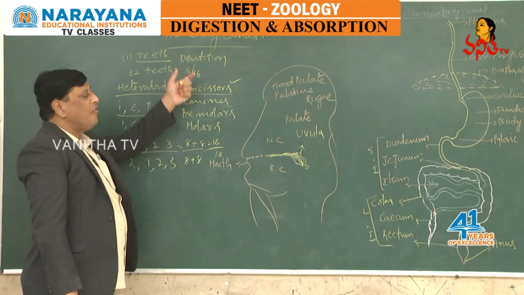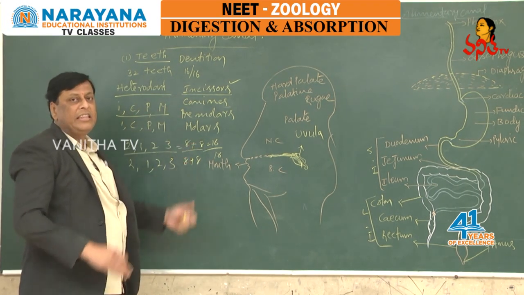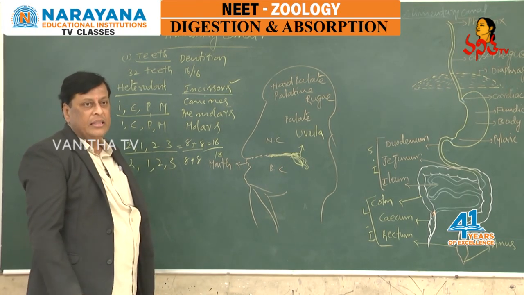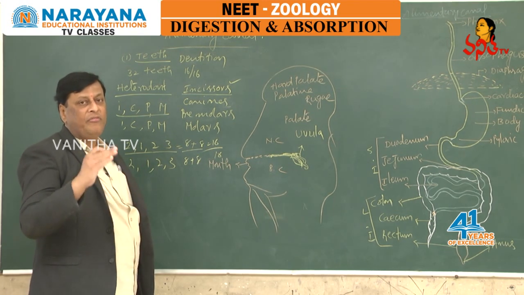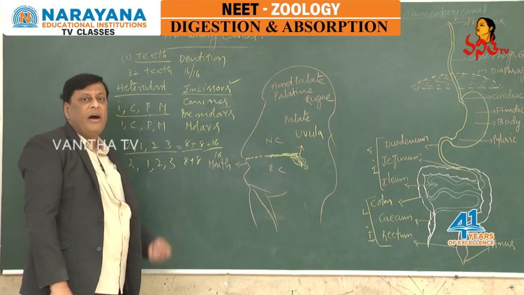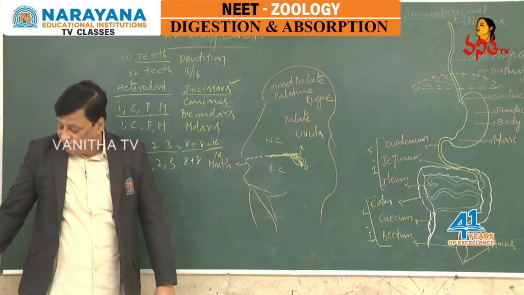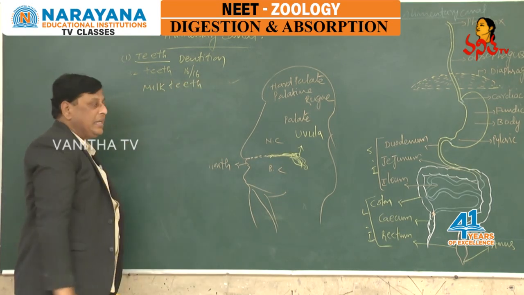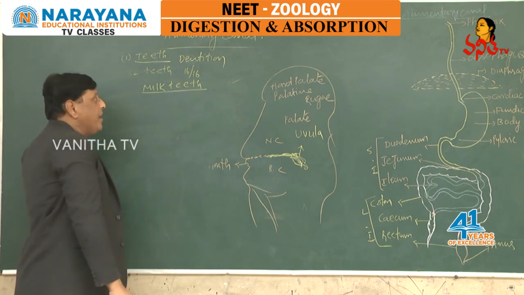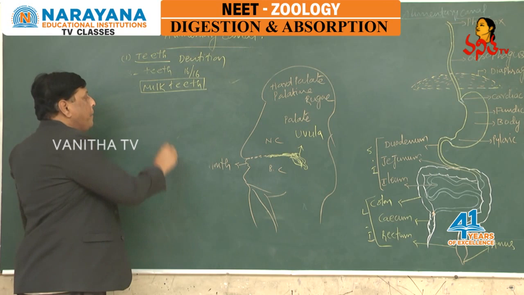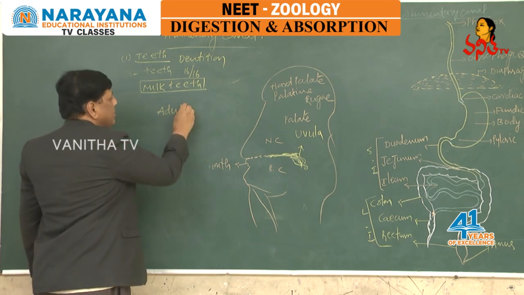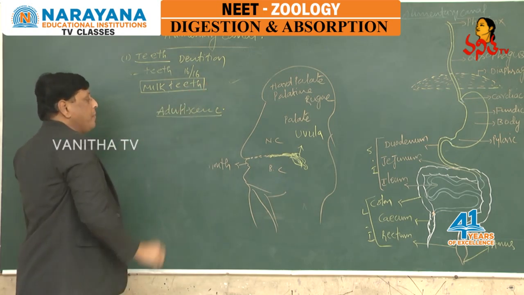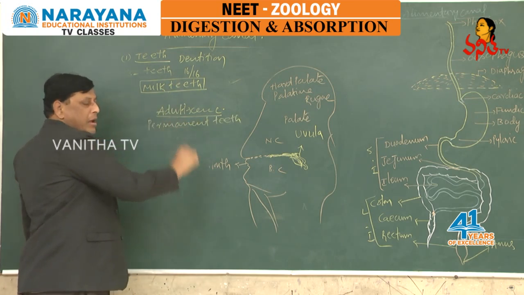Next one, the arrangement of teeth or the development of teeth in the lifetime of the human body. When we observe the lifetime of humans, the development or formation of teeth occurs 2 times. One is in childhood. The teeth which develop in childhood are called milk teeth. Milk teeth form in childhood, whereas they are replaced by permanent teeth when we get adolescence. When we get puberty, the milk teeth are replaced by permanent teeth.